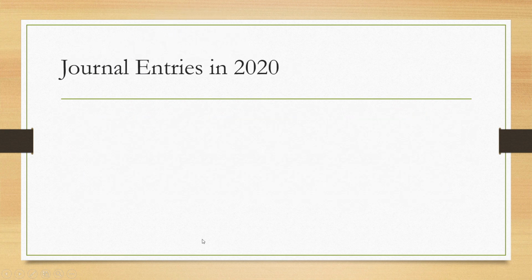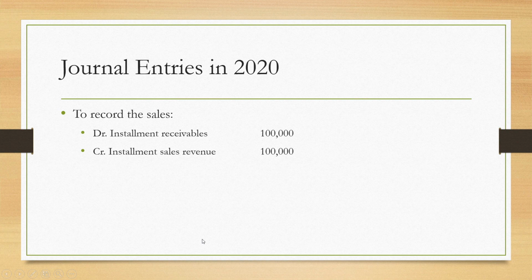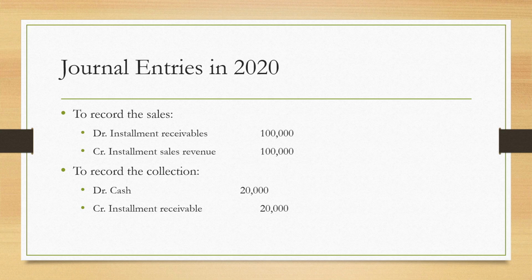Journal entries in 2020. To record the sale, debit to installment receivables of 100,000, credit to installment sales revenue of 100,000. To record the collections, debit to cash of 20,000, credit to installment receivable of 20,000.